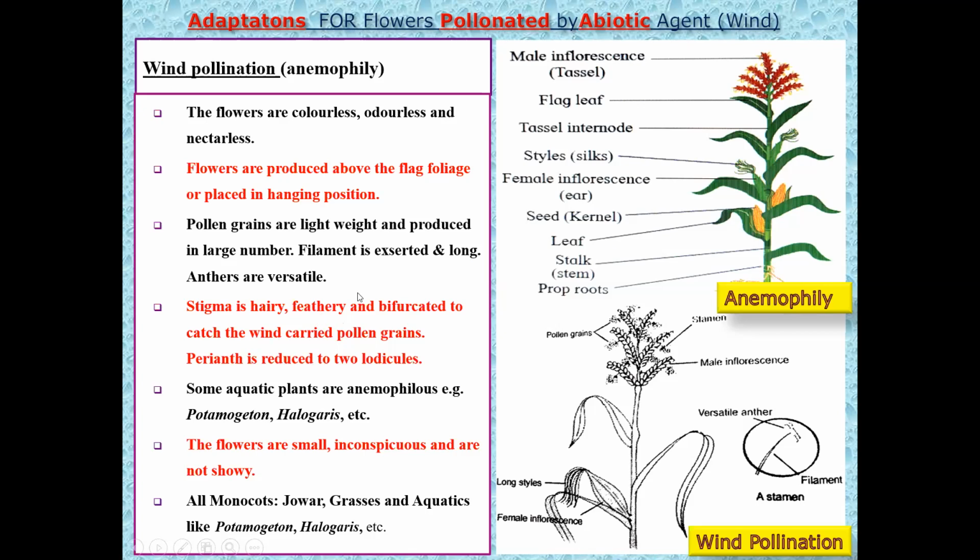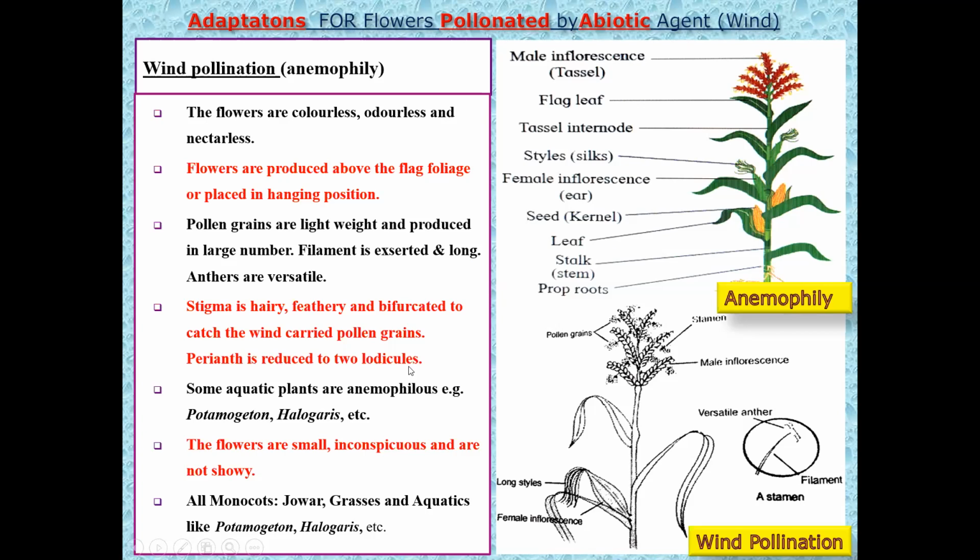In case of these flowers, the perianth is not ornamented in the form of colored petals and sepals. It is in the form of a perianth which is very pale in color and very reduced, very small. You cannot even see the perianth in wind pollinated flowers. The perianth is called lodicules.